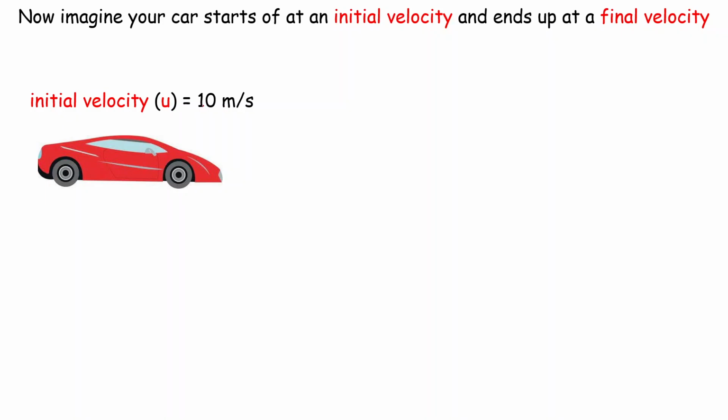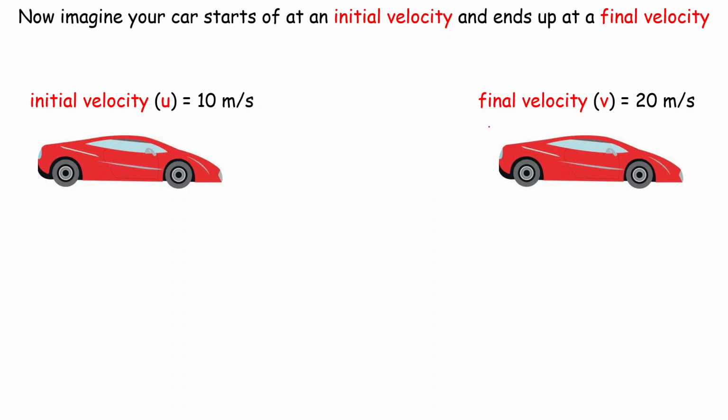And we're starting off at 10 m/s. That literally means meters per second. Actually, 10 meters per second is pretty much what Usain Bolt ran the 100 meters at, actually a little bit faster. He is covering 10 meters in 1 second. And then the car reaches a final speed, which we denote using the letter v, of 20 meters per second. So 10 meters per second to 20 meters per second.